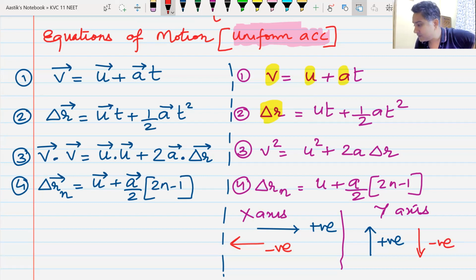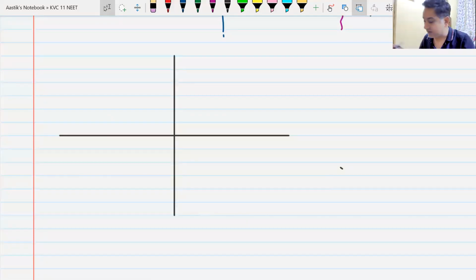I don't do that. I always keep one sign convention, and that one sign convention will always remain true. That sign convention is on your screen right now. This sign convention comes from your original x and y. So that is how we have created this sign convention. I hope you understand this.